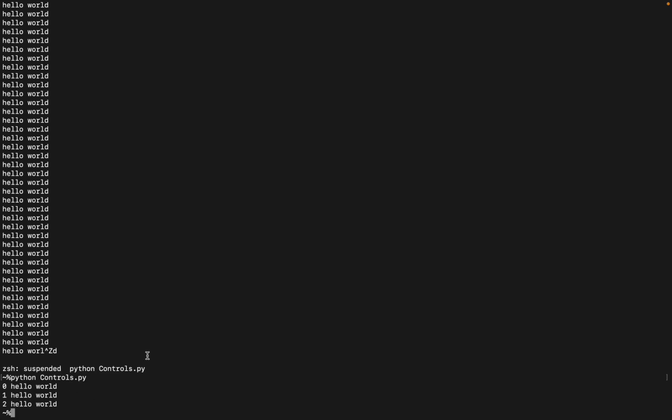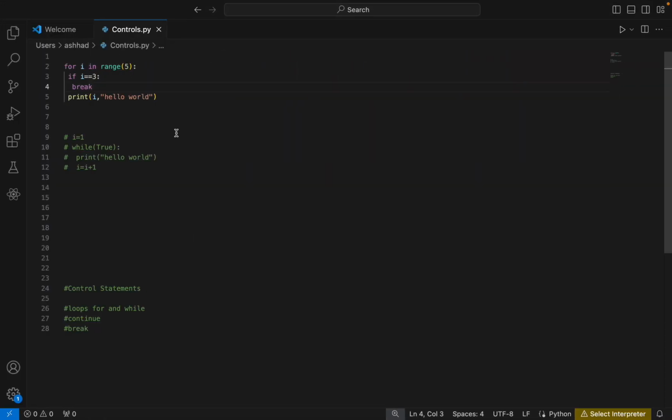Okay, 0 1 2 3. Nothing is happening after 3, right? So if we add break inside a for loop or any loop, it will stop the execution and come out of the loop. This is the purpose of the break statement.